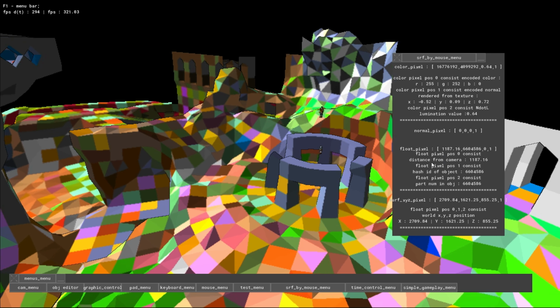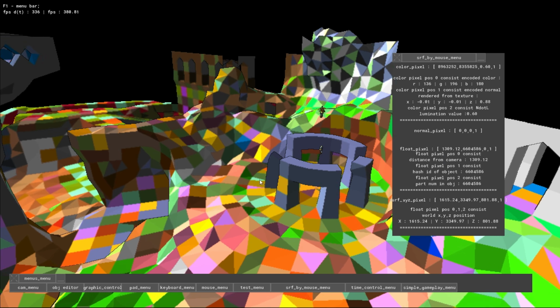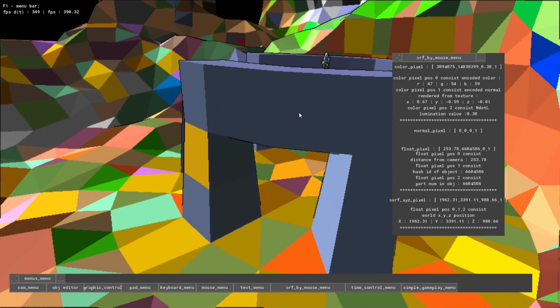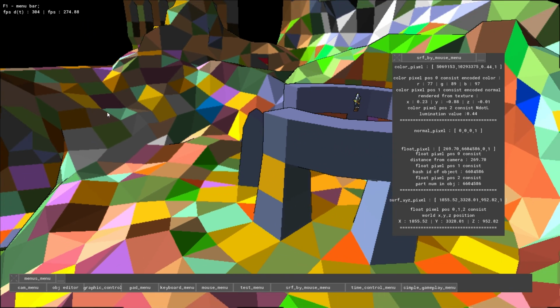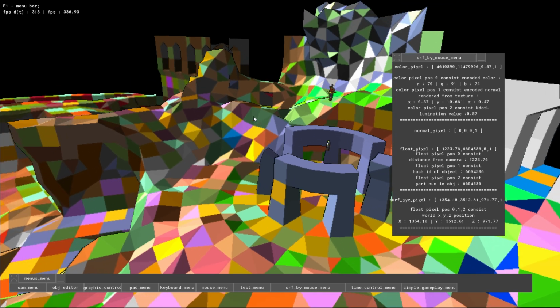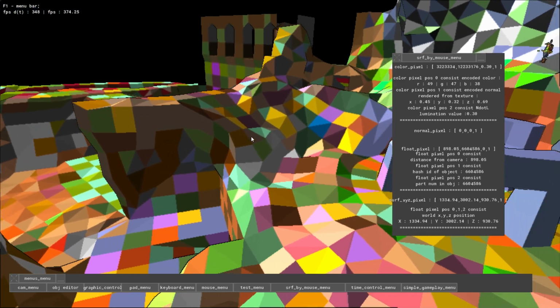So here we have distance from camera, so if I click here, distance from camera is 1300 and 900 and so on. If we go somewhere near, as we see, this is distance from camera, and obviously the shader needs this information. How far from camera is something, just to occlude one object with another.